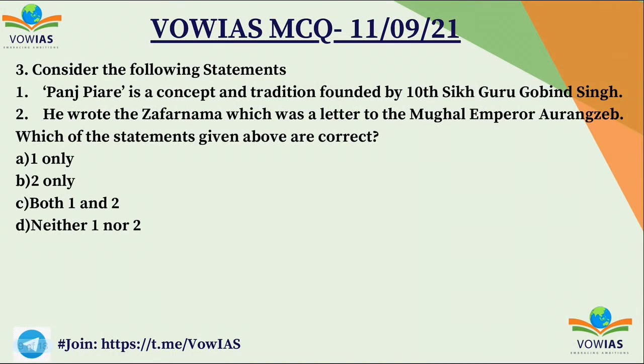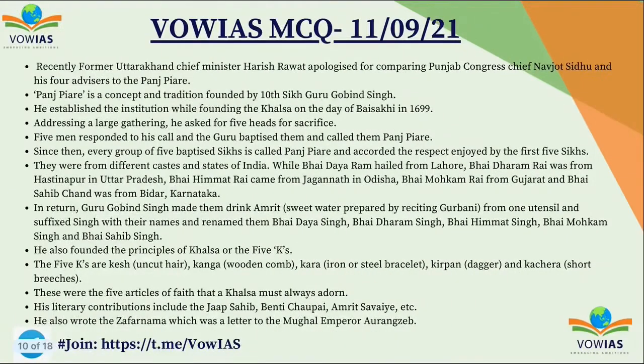Consider the following statements. The Panj Piare is a concept and tradition founded by the 10th Sikh Guru, Guru Gobind Singh. Second one, he wrote the Zafarnama, which was a letter to the Mughal Emperor Aurangzeb. So here we have to choose the correct answer. The correct answer is C, both 1 and 2. Recently, former Uttarakhand Chief Minister Harish Rawat apologized for comparing the Punjab Congress Chief Navjot Singh Sidhu and his 4 advisors to the Panj Piare.